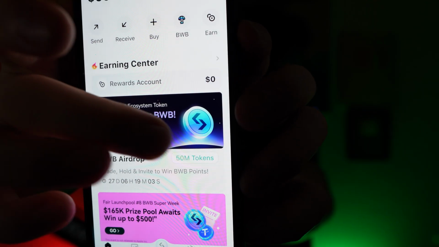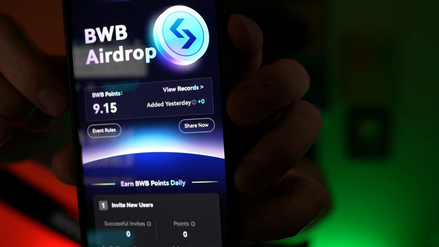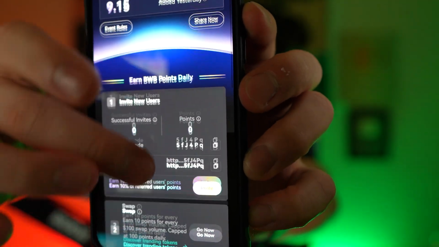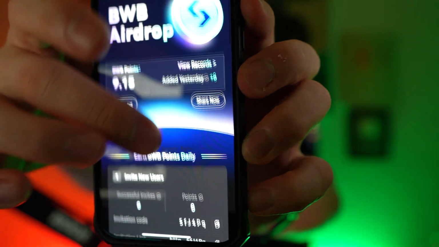On the phone, you can also click the same thing, airdrop in progress, and you will see the exact same thing. You can track your points here. You can invite new people. You can do swaps. You can do holdings. Everything is right here explained.